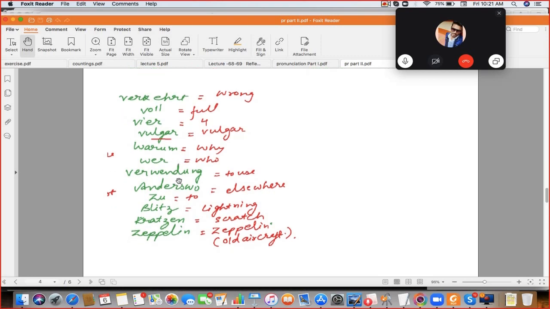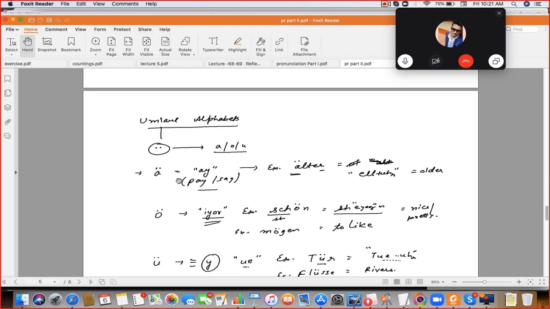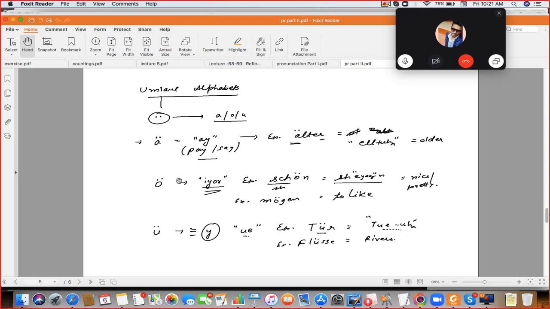Yes. Okay, good. Now we have these three umlaut letters. These two dots are called umlaut. So we have three umlaut letters: A umlaut, O umlaut, and U umlaut. So A umlaut sound is A. Clear? So speak the example.